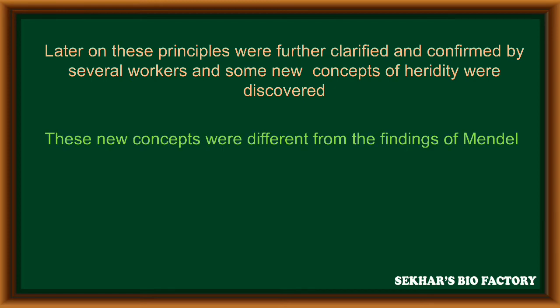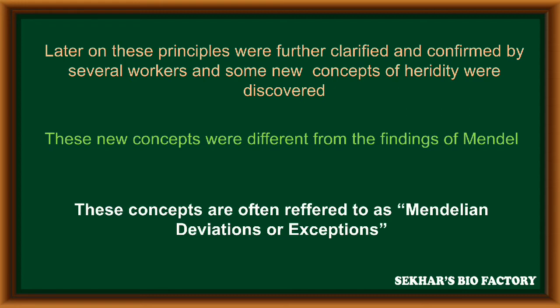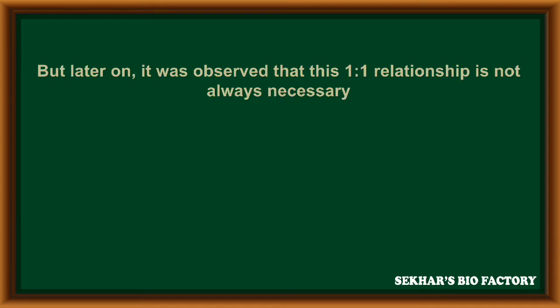These new concepts were different from the findings of Mendel. These concepts are often referred to as Mendelian deviations or exceptions. But later on, it was observed that this 1:1 relationship between character and gene is not always necessary.